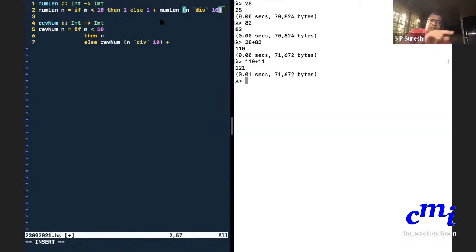And if I have the length, then what do I do here? I should do 10 power that, right?